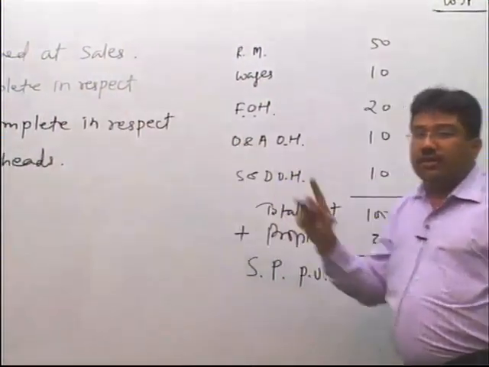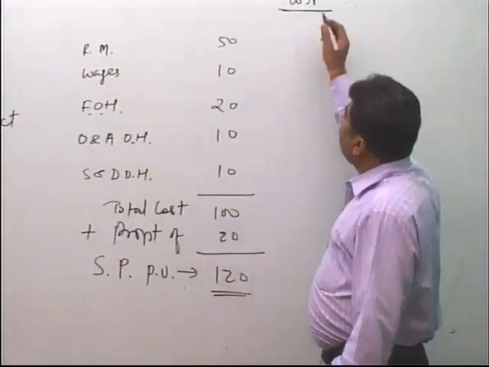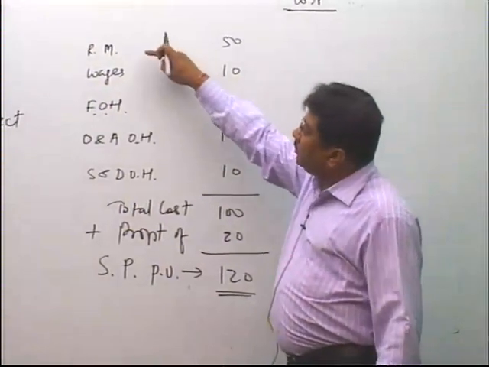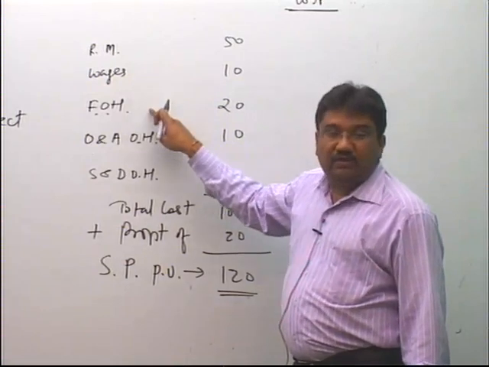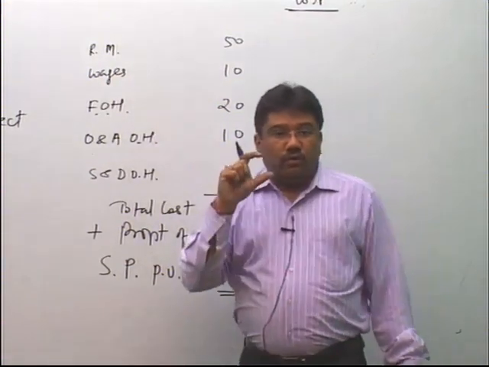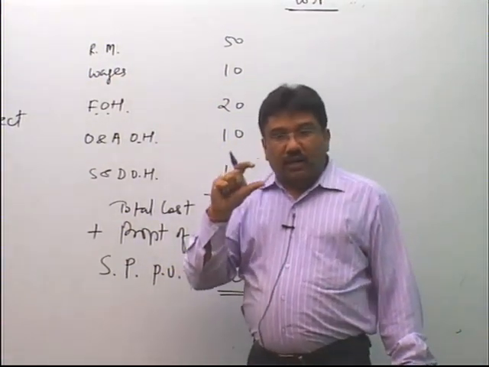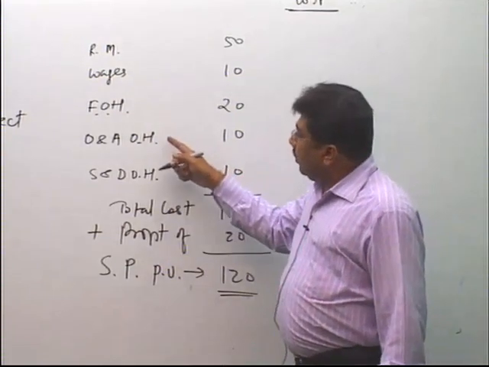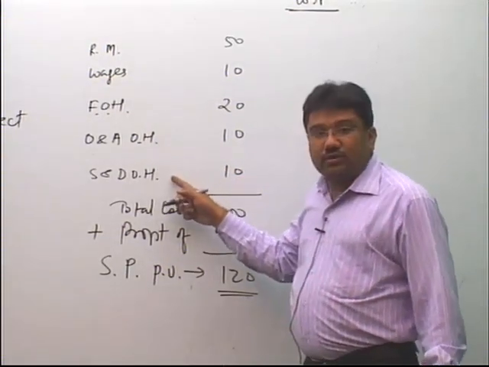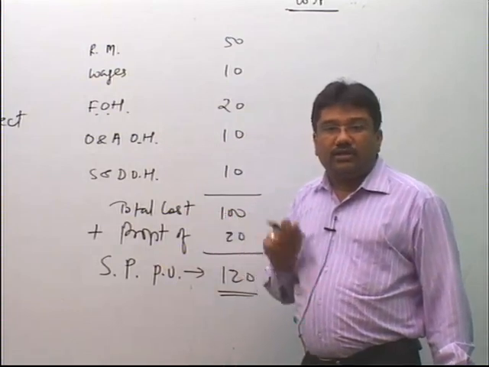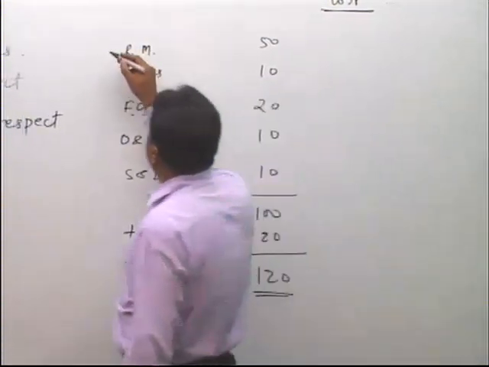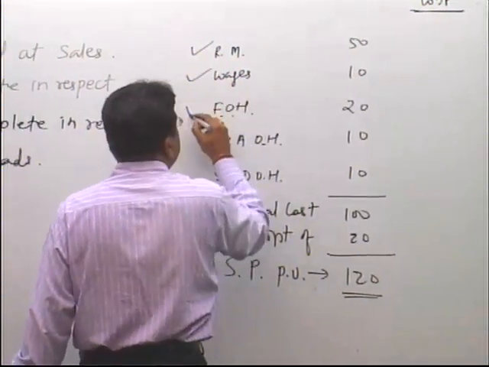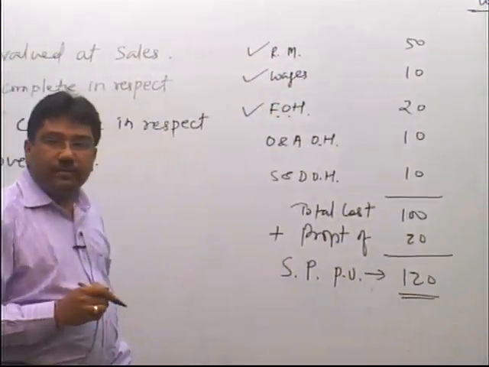We know that WIP contains only 3 expenses: raw material, wages and factory overhead. If you produce one WIP unit, the office overhead and selling and distribution overhead are not included because they are not spent. So, WIP includes only these 3.